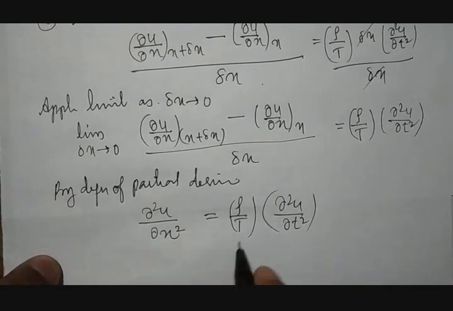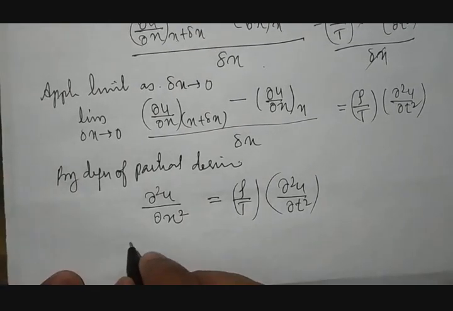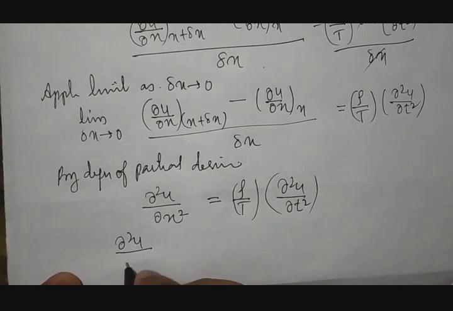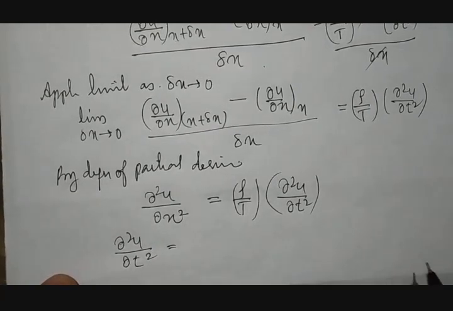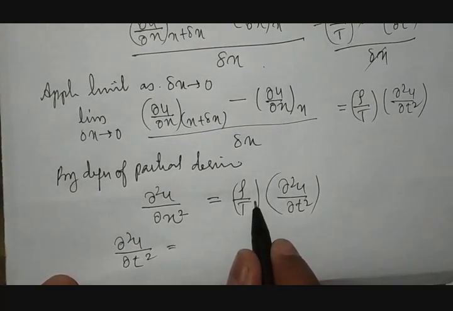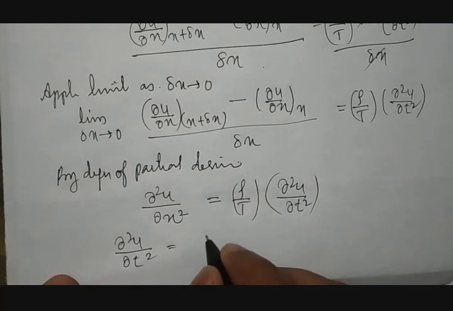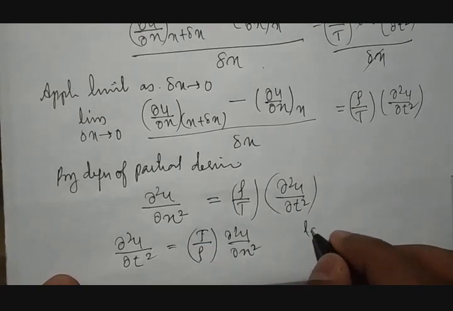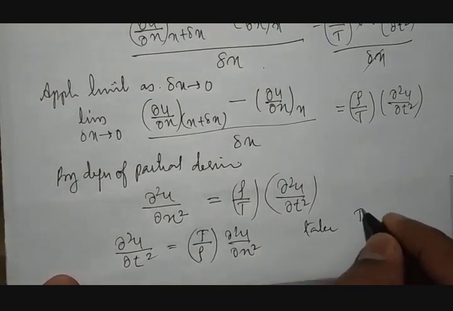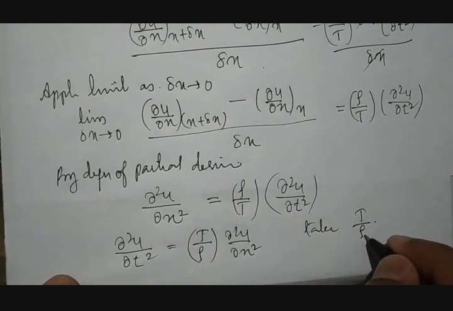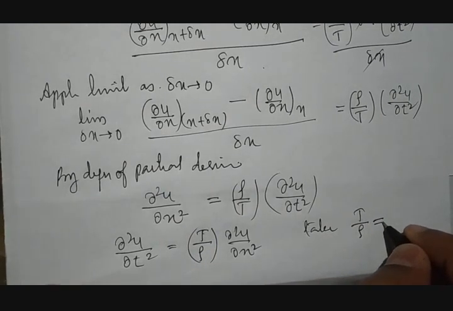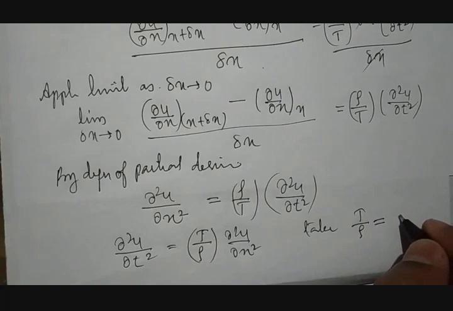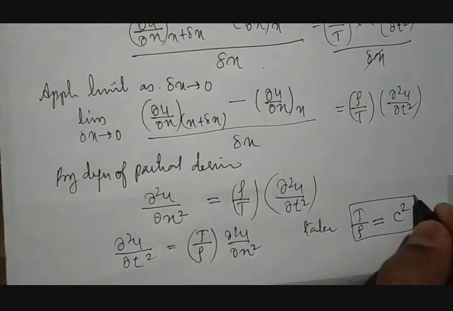Therefore dou square u by dou t square equals, this term will go to the LHS, then it becomes t by rho dou square u by dou x square. Here let us take t by rho, where T is the tension and rho is the density. That will be taken as c square, a constant.